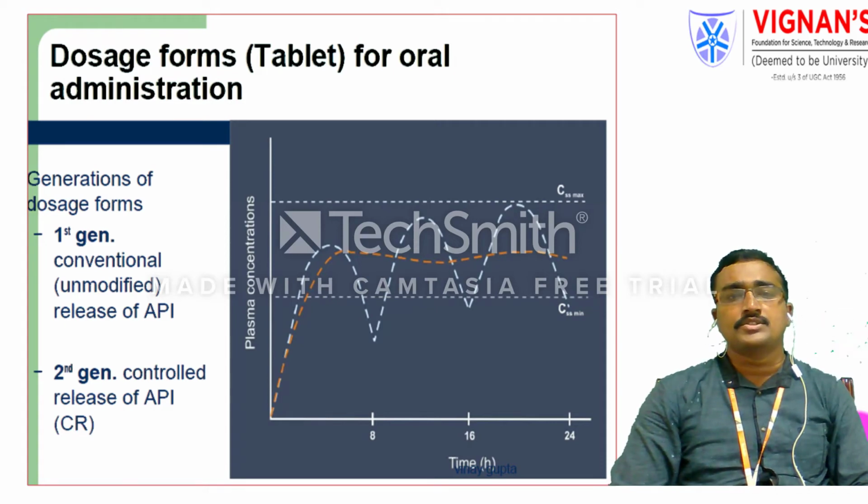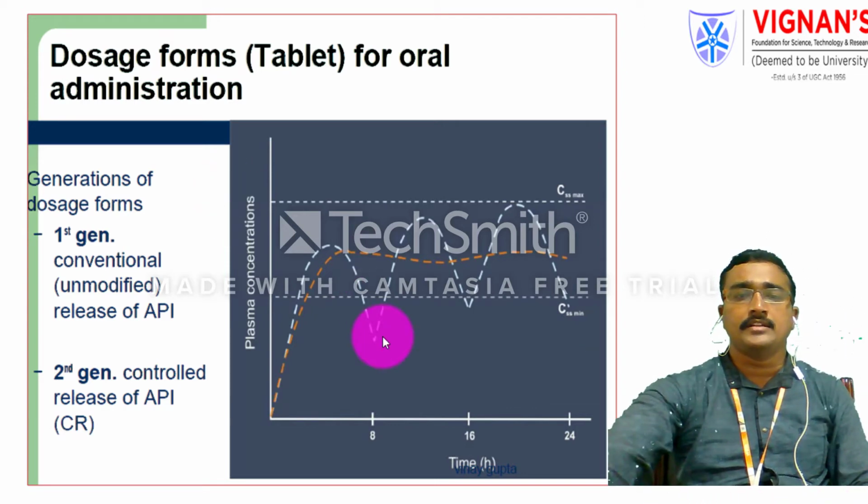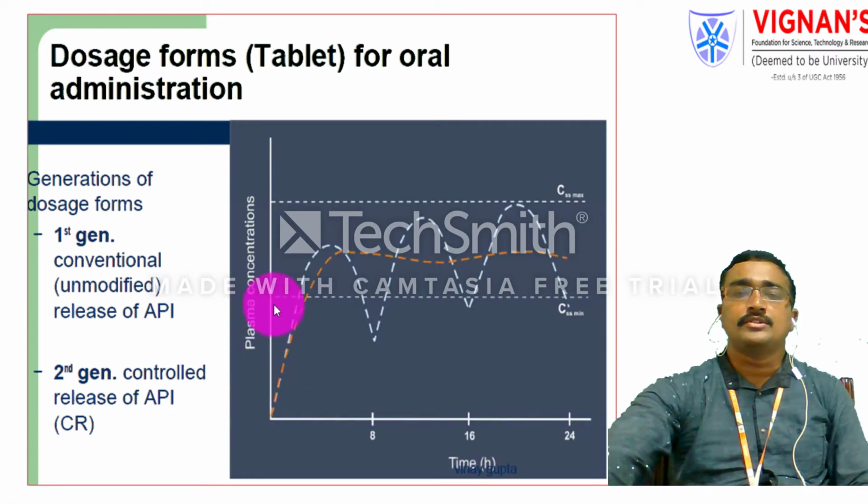Under the first generation, the conventional unmodified releases of the active pharmaceutical ingredients will come. Under the second generation, the modified releases, like controlled release, sustained release, or delayed release dosage forms of API molecules, will come. So this diagram is mainly indicating a blood level curve. In this blood level curve, you plot time versus plasma concentration. At different time intervals, how much drug is entering the systemic circulation, that means how much concentration of drug is rising in the blood, is represented by this plateau.